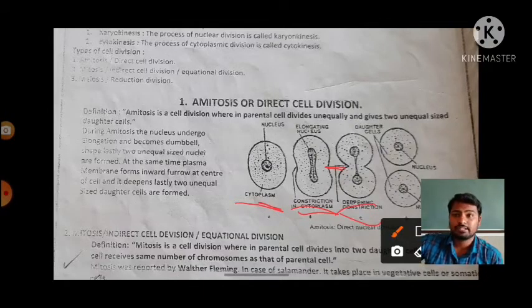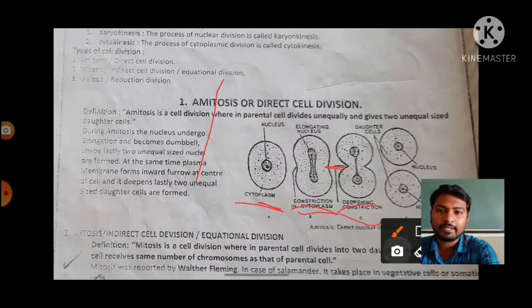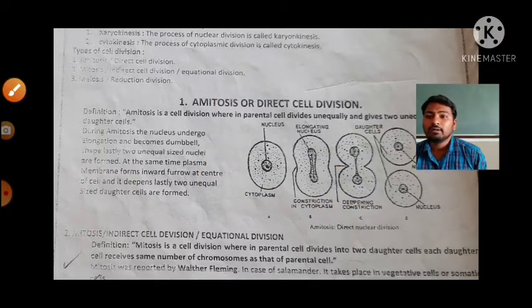Amitosis is a cell division where the parental cell divides unequally and gives rise to two unequal sized daughter cells. Then the second type of cell division is nothing but mitosis.